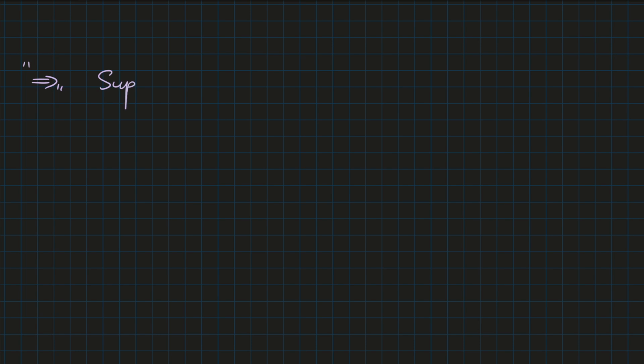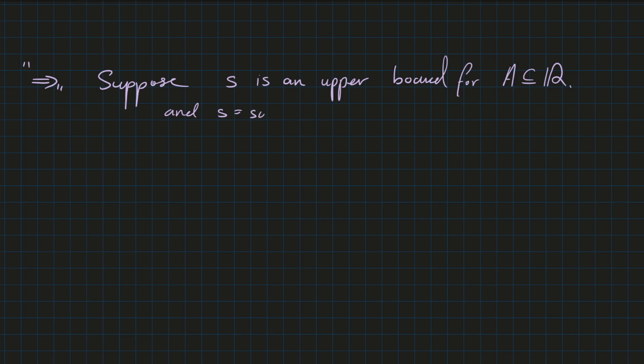So we suppose S, first of all, is an upper bound. That's just throughout this whole example, S is an upper bound for a subset A, which is a subset of the real numbers. Not necessarily an interval, but just a subset. And S is equal to the supremum of A. So now we show that for all epsilon greater than 0, there exists an A in A such that A is bigger than S minus epsilon.